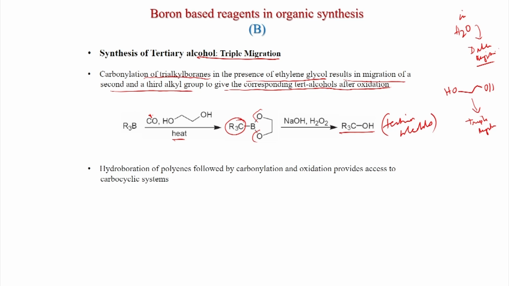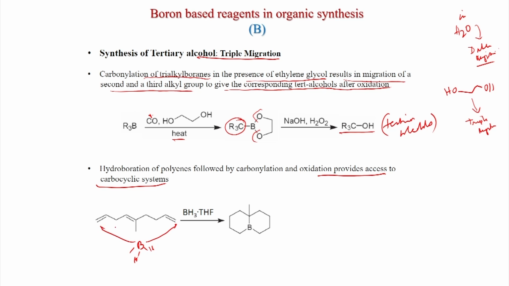Hydroboration of polyenes followed by carbonylation and oxidation provides access to carbocyclic systems. Like here, a triene, three double bonds are present, and now what happened? The boron adds to here, and also to here. This carbon also is adding, so that you get this bond. So, boron is adding, so that I think this addition is taking place because of this favored conformation of two